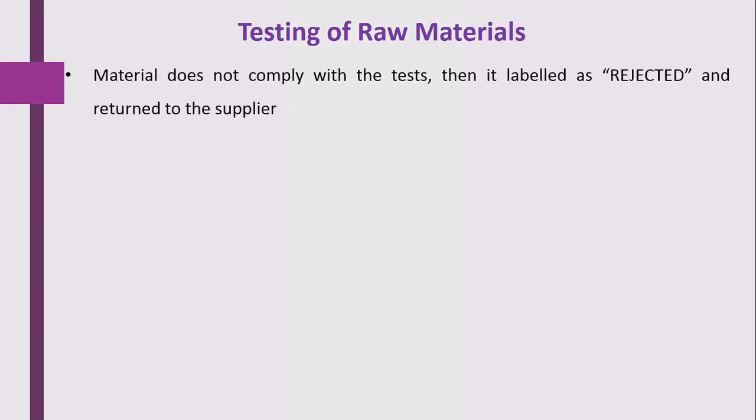When the material doesn't comply with the tests, it is labeled as rejected and returned to the supplier. So the material is directly sent back to the supplier when it doesn't comply with the tests.